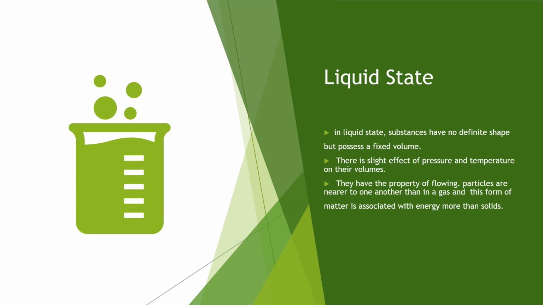Liquid state. In liquid state, substances have no definite shape but possess a fixed volume. There is a slight effect of pressure and temperature on their volume. They have the property of flowing. Particles are nearer to one another than in gas. This form of matter is associated with energy more than solids.